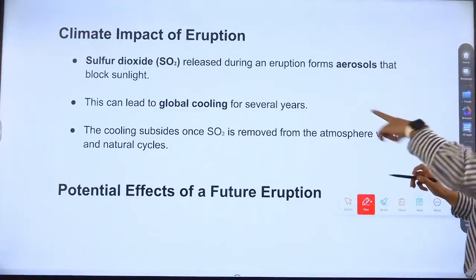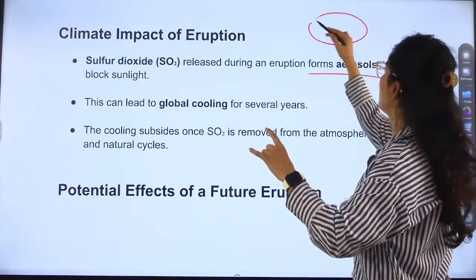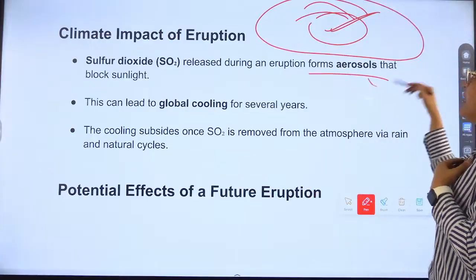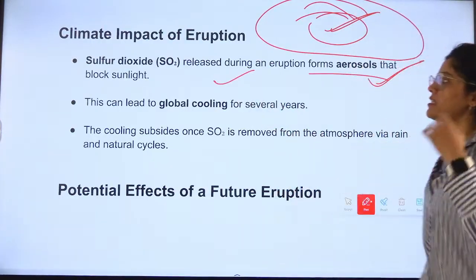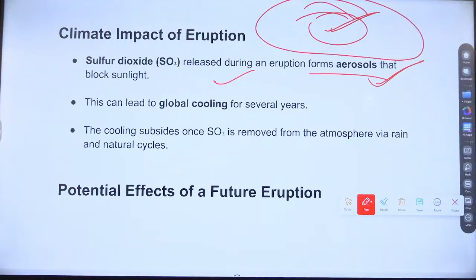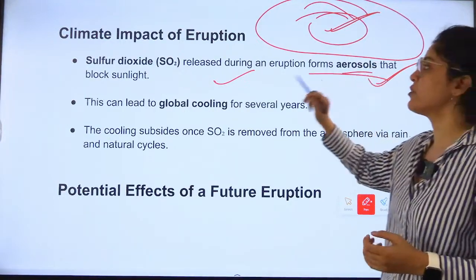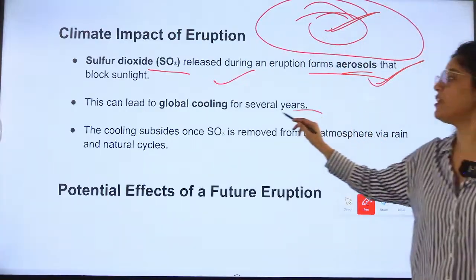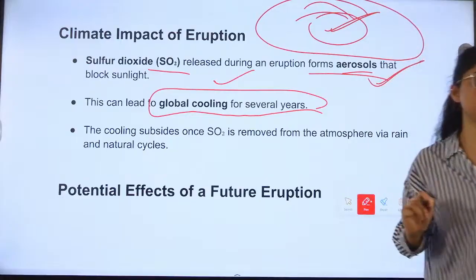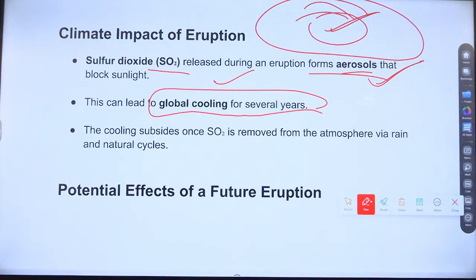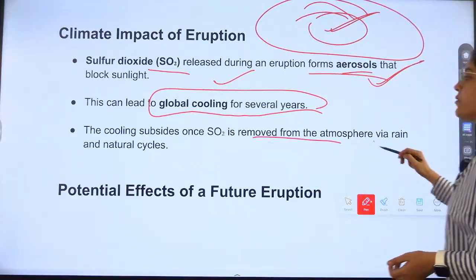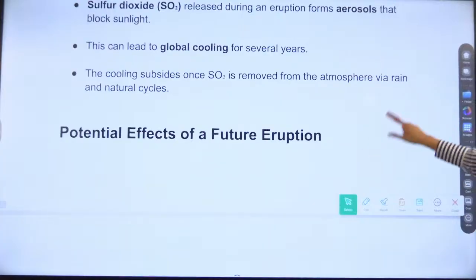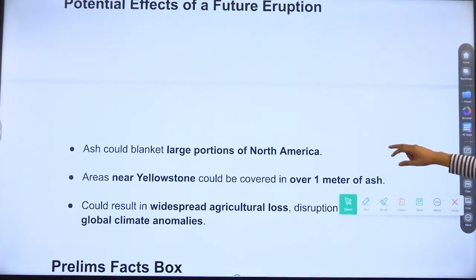One layer will be formed around this area if this volcano erupts. And aerosols will block sunlight. Sulfur dioxide released during an eruption forms aerosols. So this gas will be released and form aerosol, and that will block the sunlight and lead to global cooling for several years. Okay. So another bad event. The cooling subsides once SO2 is removed, and there are many ways through which we can remove this aerosol, like via rain or other effects.